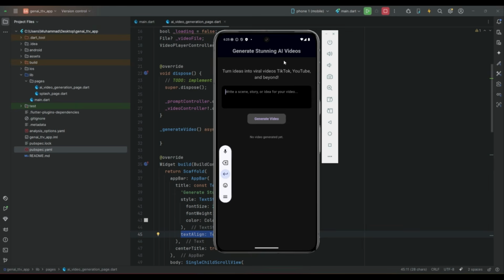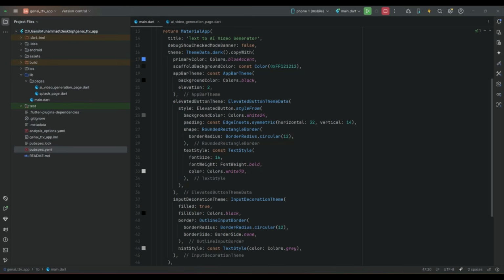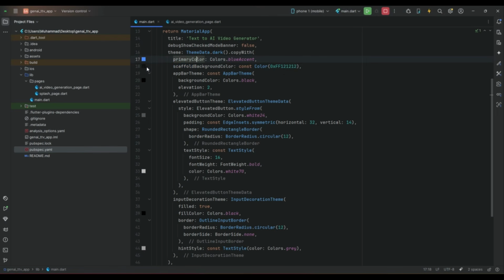Now for the background, that is the default colors that we set. The scaffold background color, which means the page body background color, is this, which is like light black, or you can say light dark.